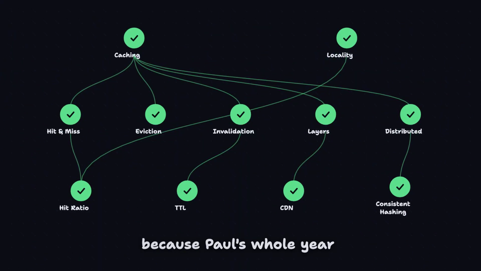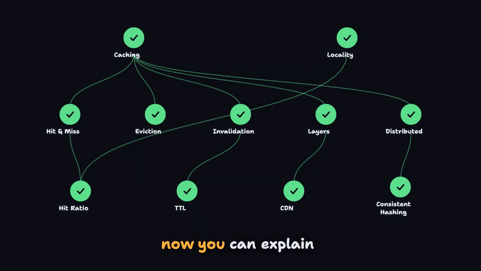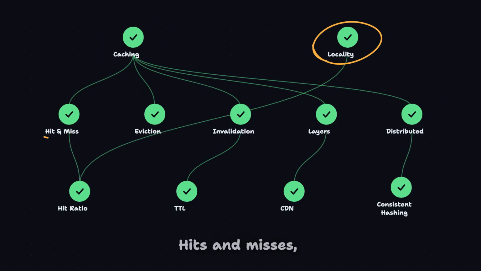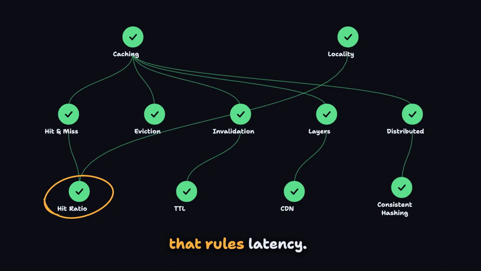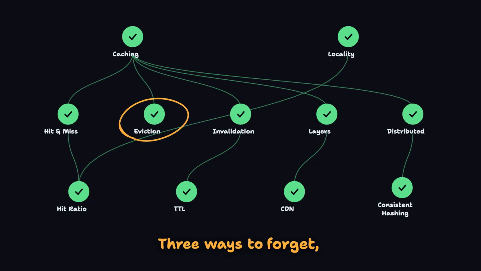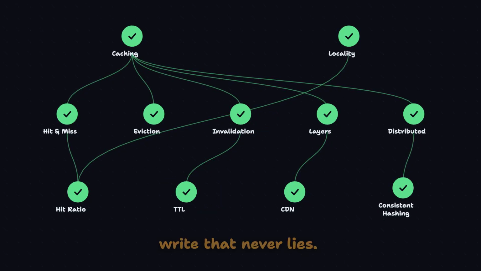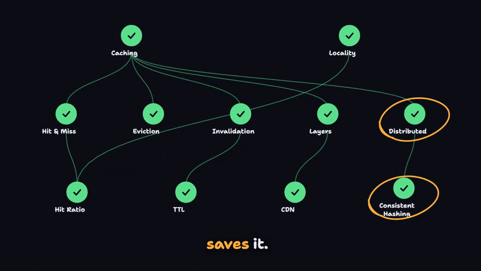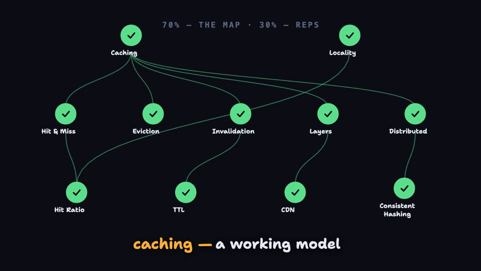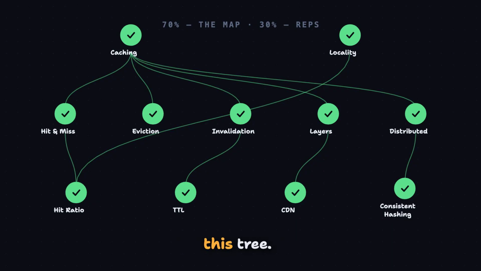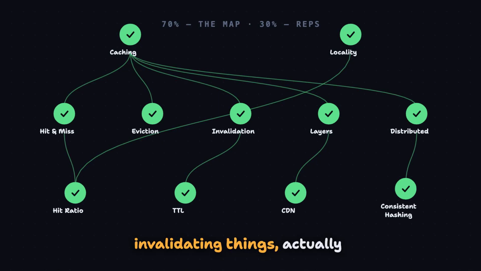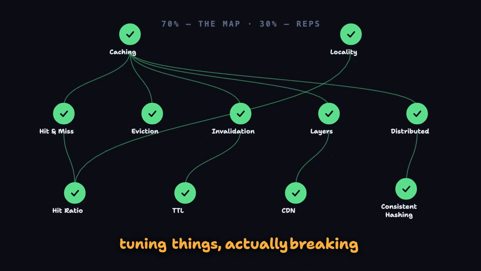Look at the map, because Paul's whole year is on it, and now you can explain every node. The copy and the bet it rides on, hits and misses, and the one number that rules latency. 3 ways to forget, the lie a timer merely bounds, and the right that never lies. The stack of layers, the cache that beats light, the shard, and the ring that saves it. That's 70% of caching, a working model of every node on this tree. The last 30% is reps: actually invalidating things, actually tuning things, actually breaking things.